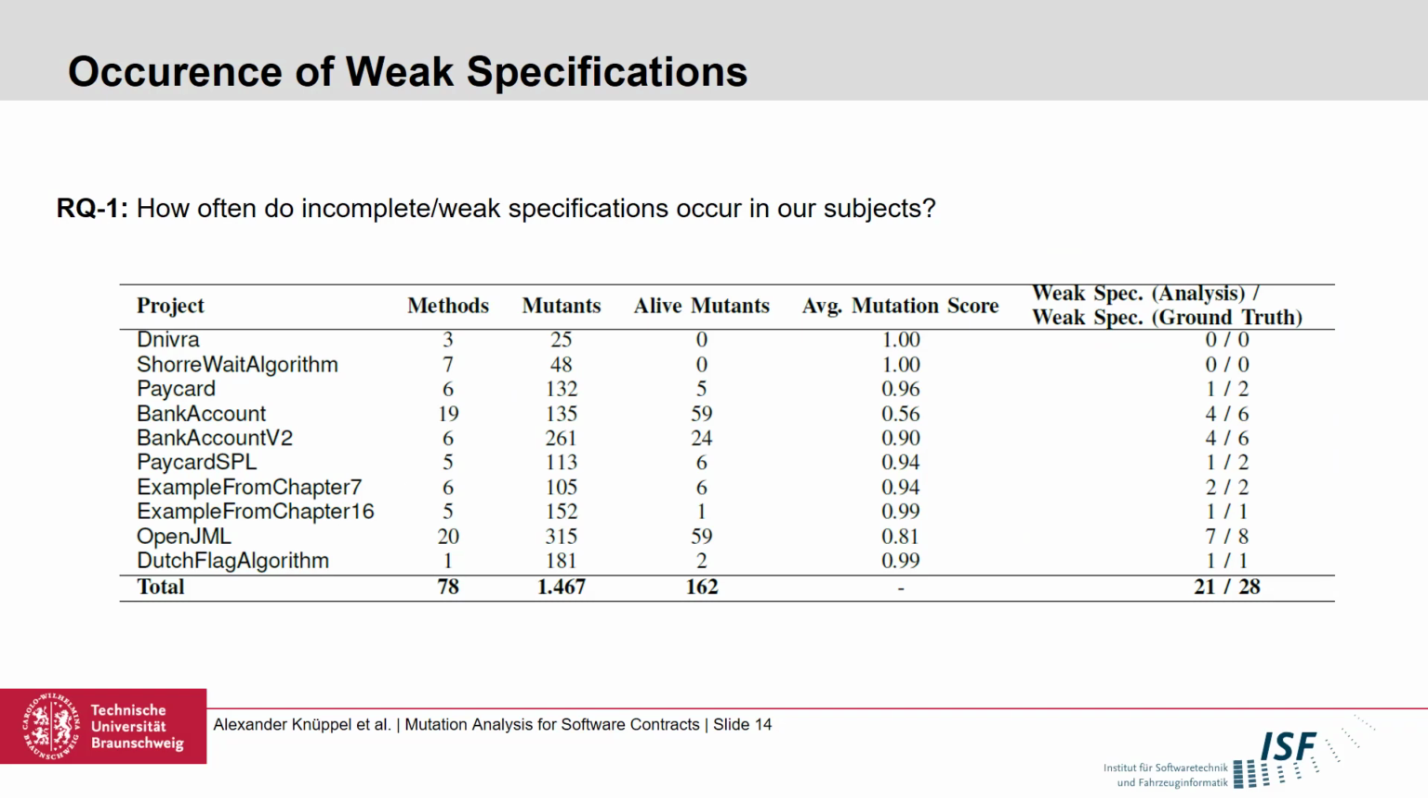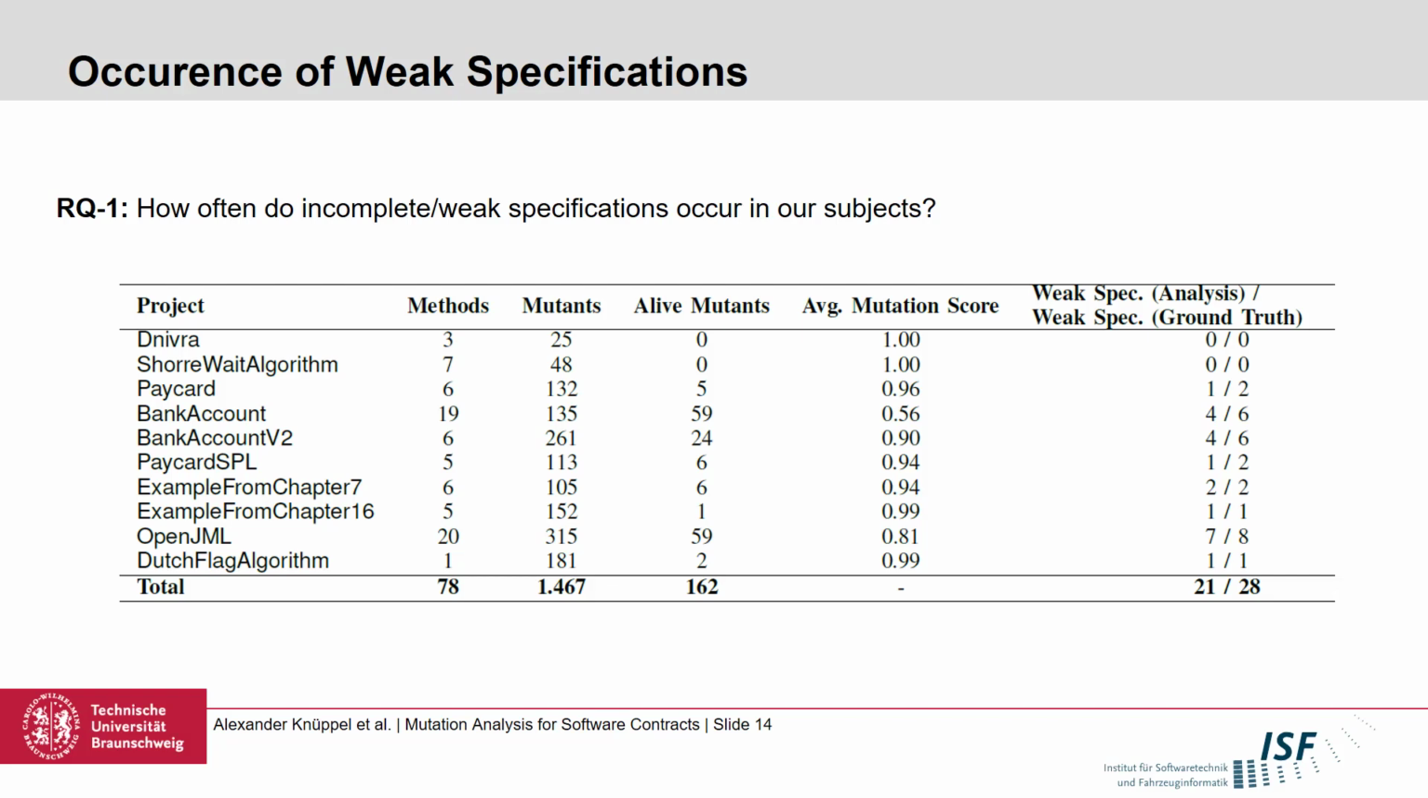Okay, to start with the first question, we have a couple of values here in this table. And on the right side, we illustrate what we identified in our manual search for weak specifications. In total, from the 78 methods, we identified 28 methods that can be considered as too weak for the intended implementation. We can also see that our mutation analysis is able to identify 21 of these 28 instances. Here, we only use the source code mutations.